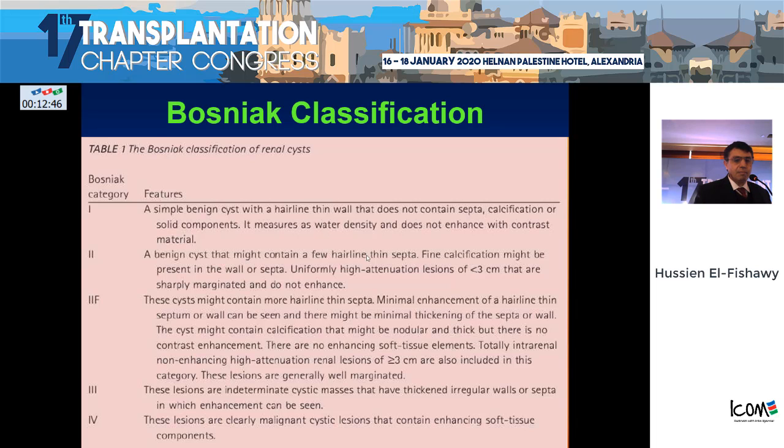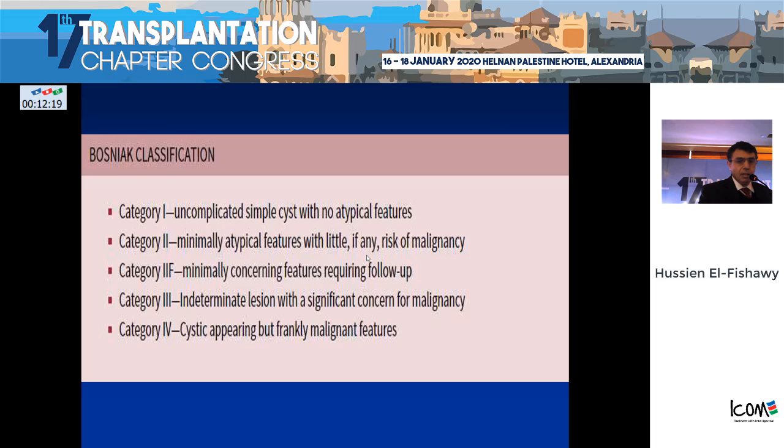Type 2F, these cysts might contain more hairline thin septa, minimal enhancement of a hairline thin septum or wall can be seen, and there might be minimal thickening of the septa or wall. Type 3, these lesions are indeterminate cystic masses that have thickened irregular walls or septa, in which enhancement can be seen. Type 4, these lesions are clearly malignant cystic lesions without any debate.